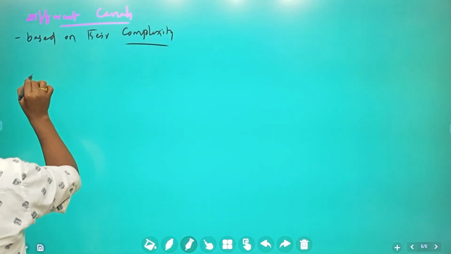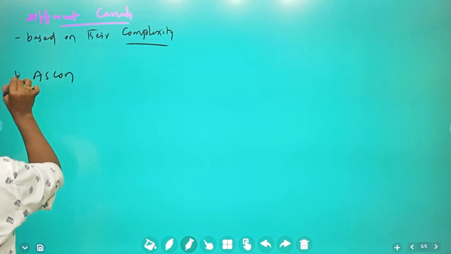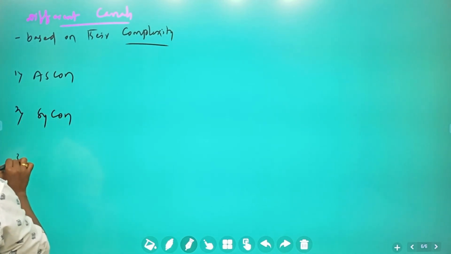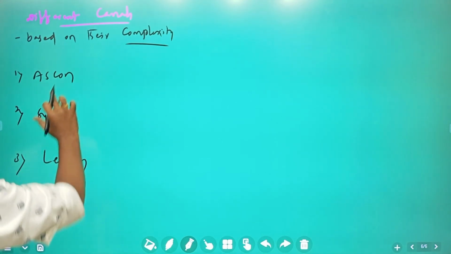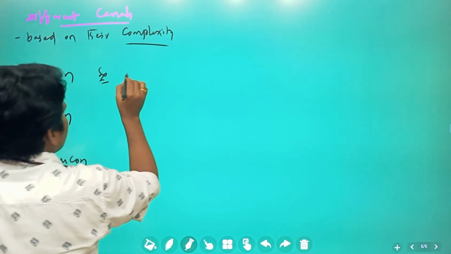Different types of canals: Ascan type canals first, next Saikan type canals, next Leucan type canals. Ascan, Saikan, Leucan.